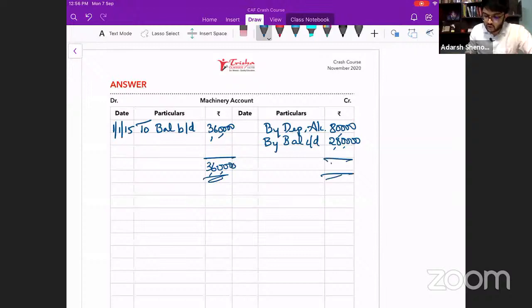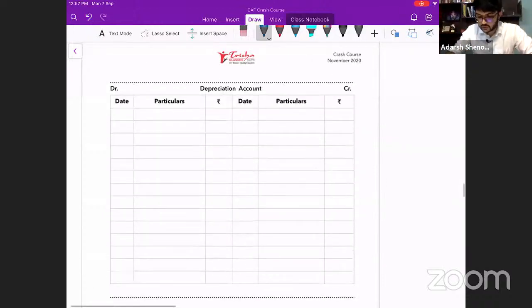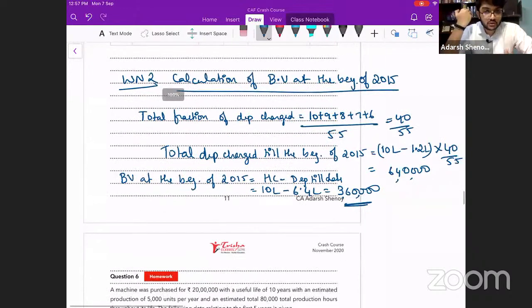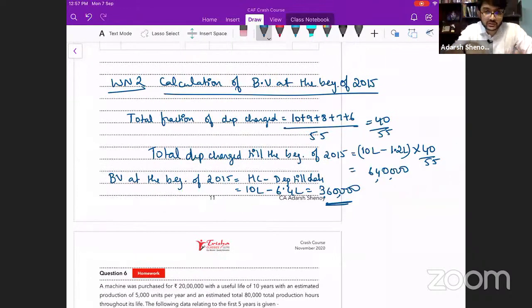Do this as homework if you want to gain some conceptual understanding. If you're still not strong with the concept, do for all 10 years. Calculate and charge depreciation for all the 10 years. Do it today only. See how that is flowing. As I mentioned earlier, this has not been tested in the exams yet.